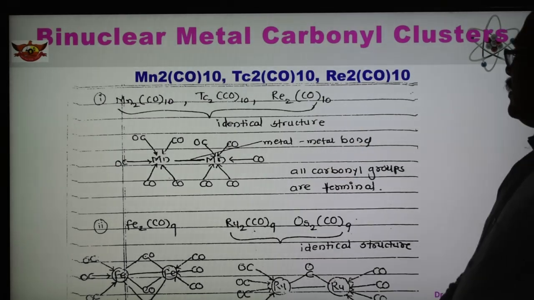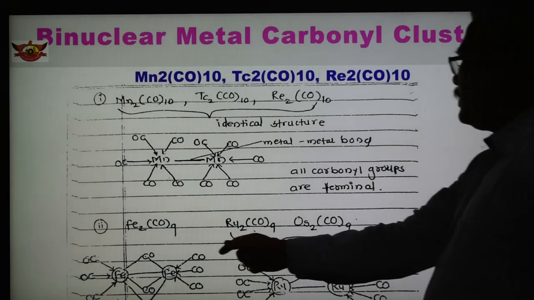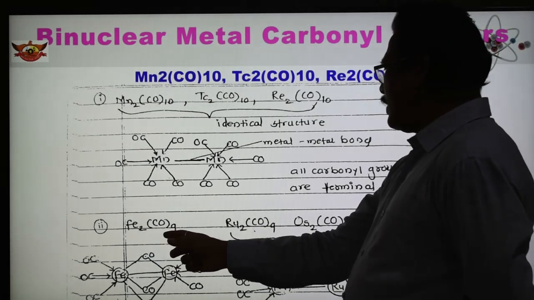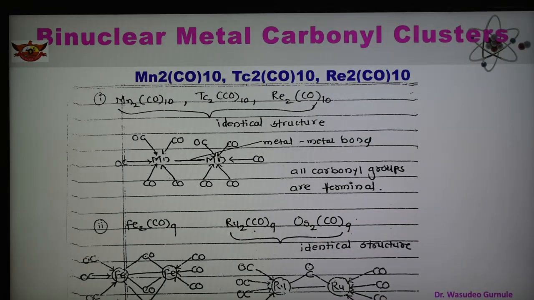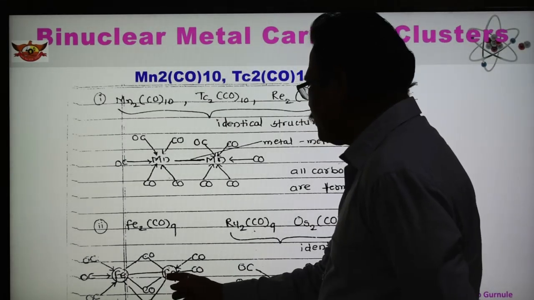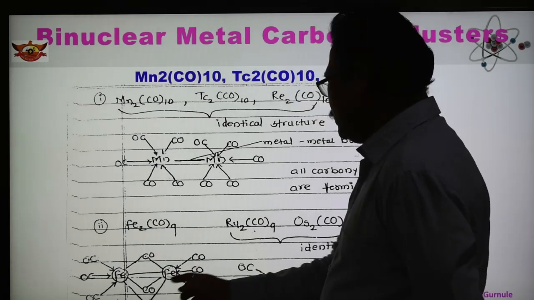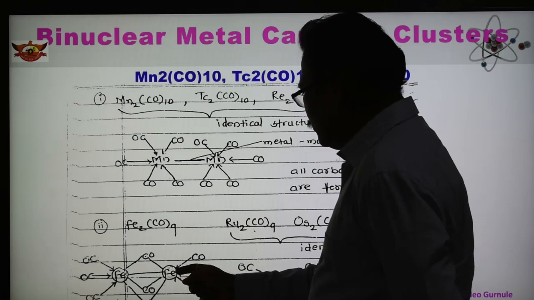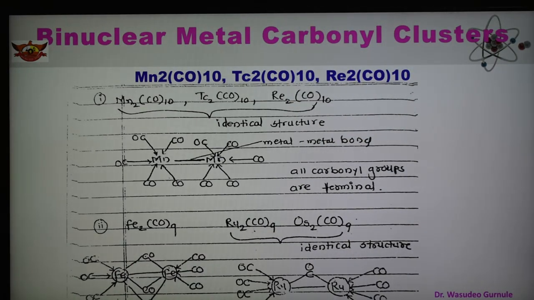And there are other examples, and these compounds also have a similar structure to Mn2(CO)10. Another example given here of binuclear is Fe2(CO)9, and similar structures are shown by Ru2(CO)9 and Os2(CO)9. So Fe2(CO)9 has this structure. See here, the structure is given, 2 Fe with one metal-metal bond. These three CO are the bridging carbonyls, and three terminal carbonyls are present on each metal, three terminal carbonyls on the other iron metal.